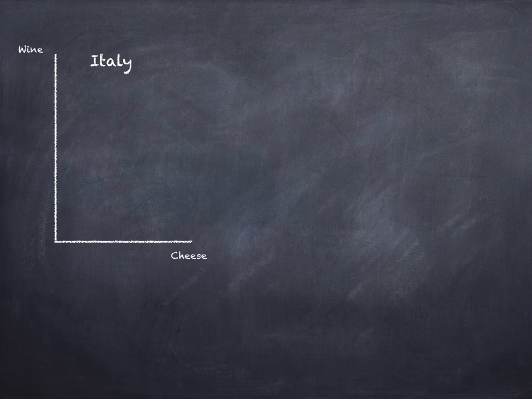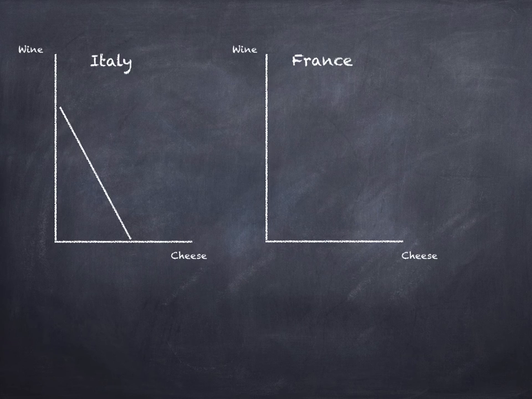And so one way to look at this that can make things clearer is to draw graphs of the production possibilities frontier. So we're going to draw a production possibility frontier for Italy and for France. For Italy, if Italy moves from point A to point B along its production possibility frontier, here I'm depicting a situation where Italy is going to get 1 additional pound of cheese.